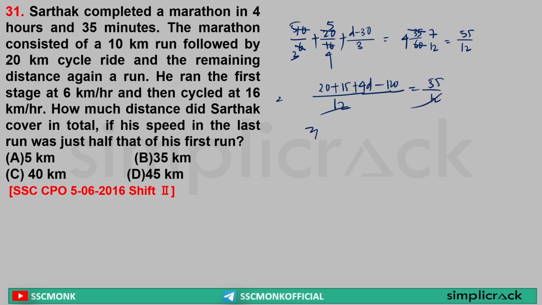Sir, 12 gone. Sir, 20 plus 15 is equal to 35, minus 120 is equal to minus 85. Minus 85 will go to the right hand side, it will be plus 85. Sir, plus 85 plus 55 is equal to what? 140. So sir, 4d is equal to 140. So the value of d is equal to 35 kilometers. Yes or no? So what is the total distance covered by Sarthak? The total distance covered by Sarthak is equal to 35 kilometers. As basic as possible. Clear?